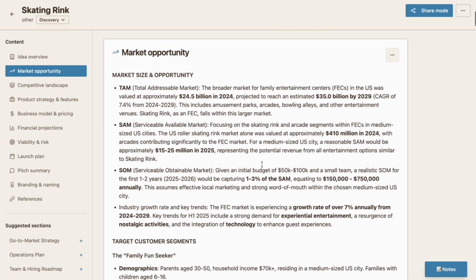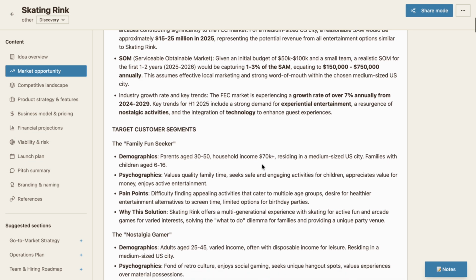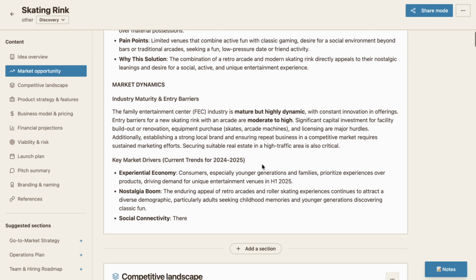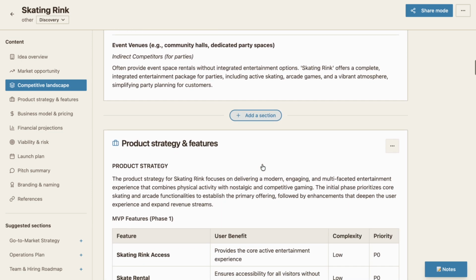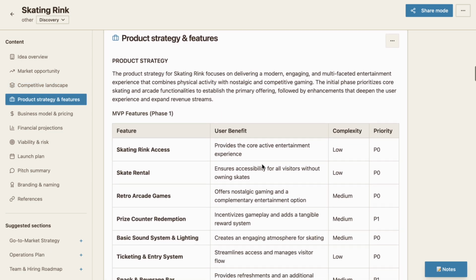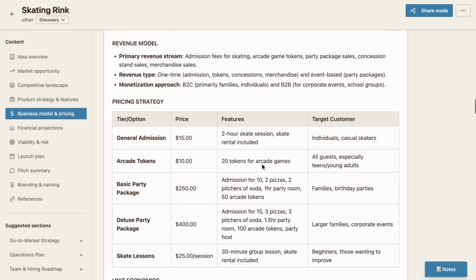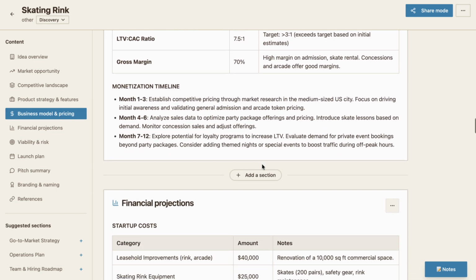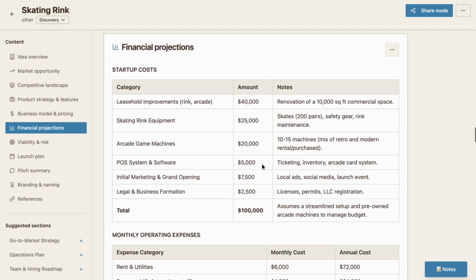Here for the skating rink, I get an assessment of the total market opportunity. It tells me the total TAM, SAM, and SOM. It describes some target customer segments and various other dynamics about the market. I see research on the competitive landscape, product strategy, and a prioritized set of MVP features. I even see business model and pricing to give you an idea of how you might price your product, the unit economics, and then even financial projections to let me know if this idea has any legs and will be successful.